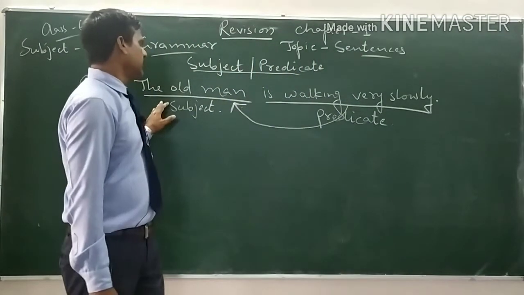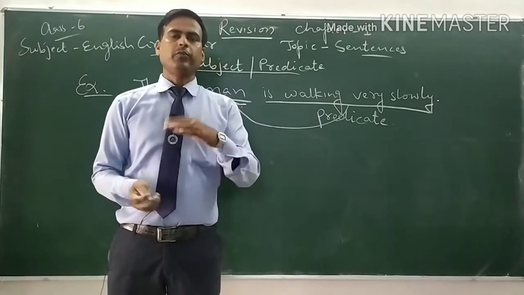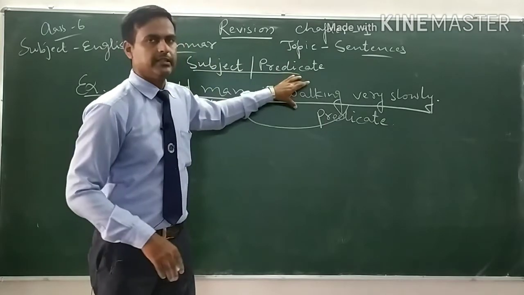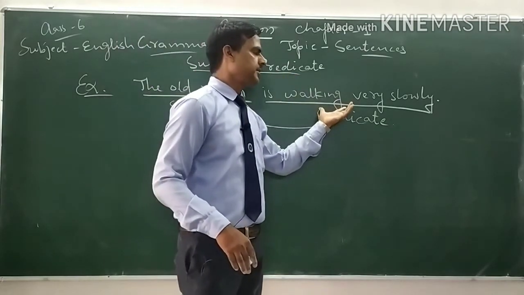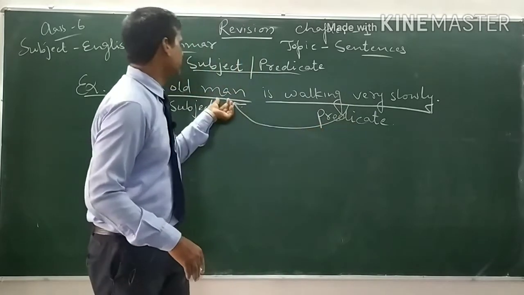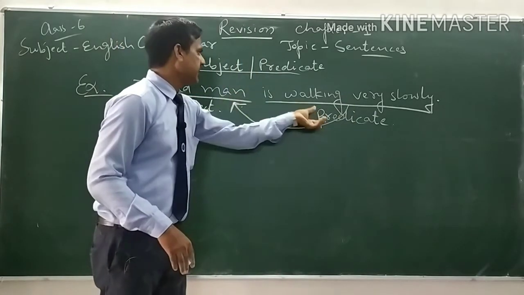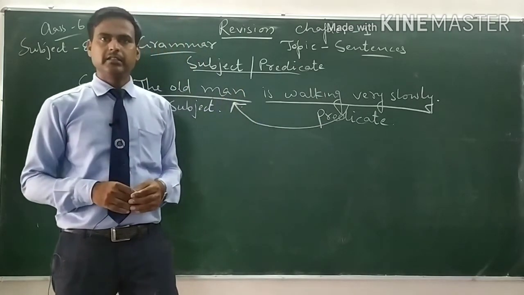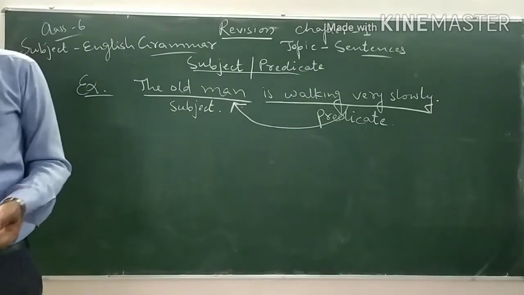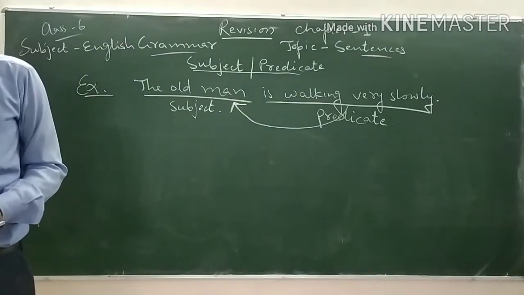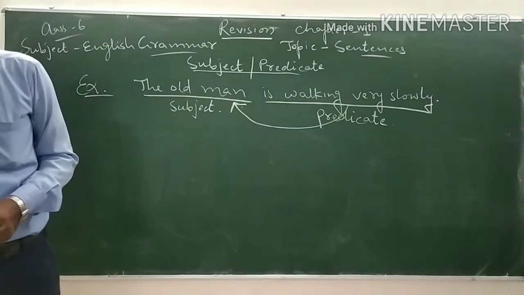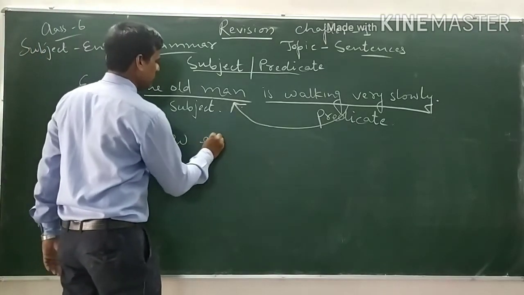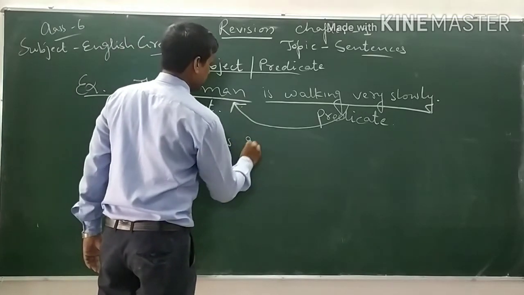Subject is the part of a sentence about which something is said. Predicate is the part of a sentence that says something about the subject. So this is the subject and predicate. You can also see more examples. For example, cow eats grass.